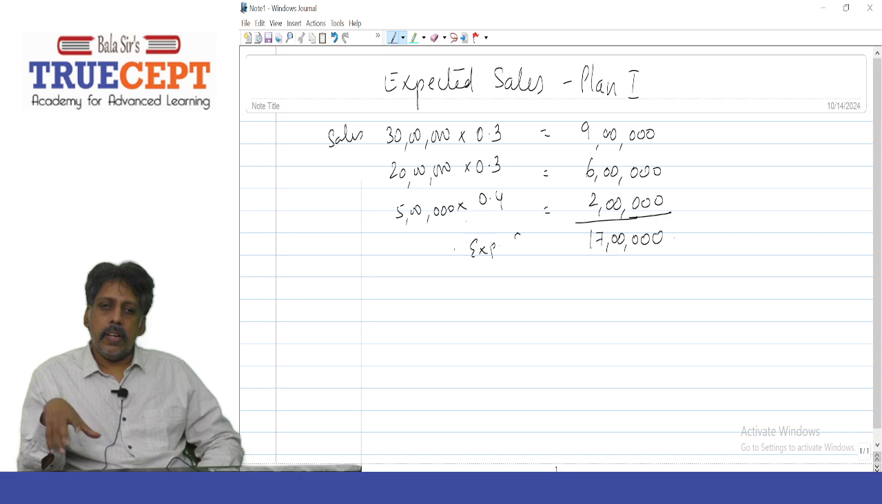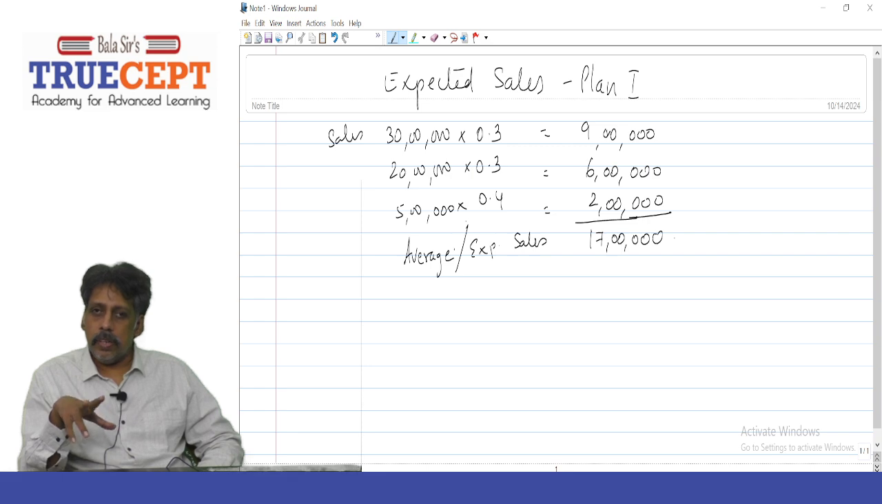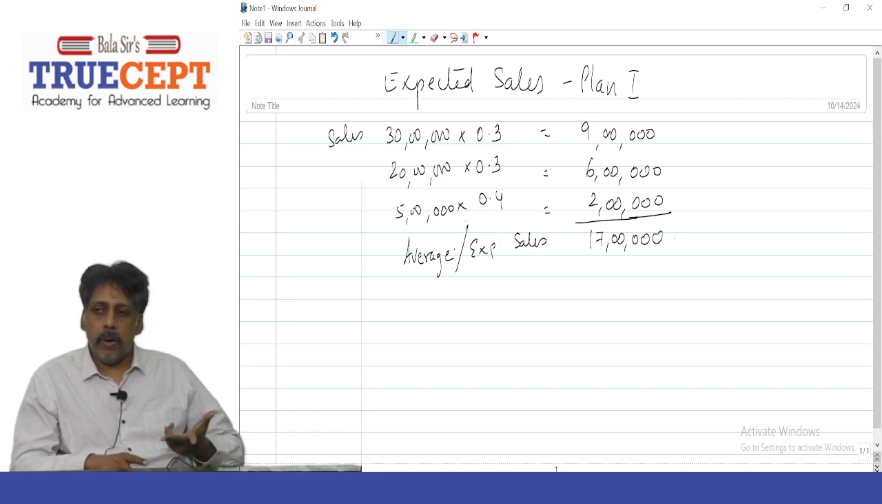Or you can say that is the average, a weighted average of sales. Now, when I say average, I am referring to the weighted average. And here, what are the weights? 0.3, 0.3 and 0.4. Very good. It is a probability weighted average, which is rupees 17 lakh. And you are supposed to work out plan 2 and plan 3 as well.